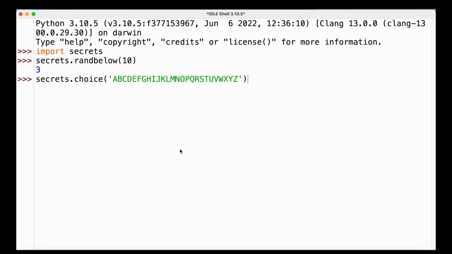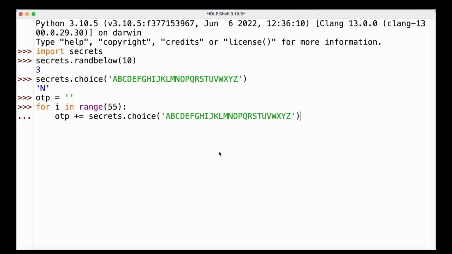If we wanted to generate a truly random subkey, which is of course what we need in the case of the one-time pad cipher, we can use the choice function, which is part of the secrets module, and then pass the letters of the alphabet to it, and that's gonna give us back one of the letters in truly random fashion.